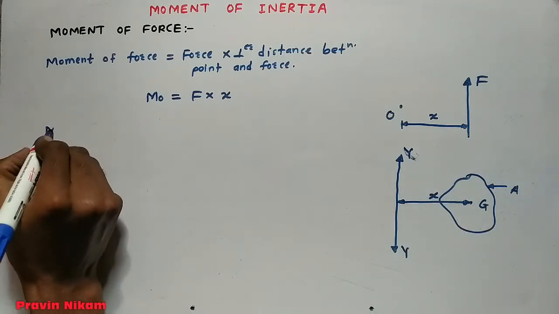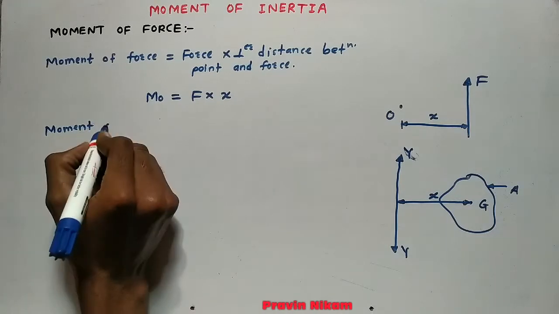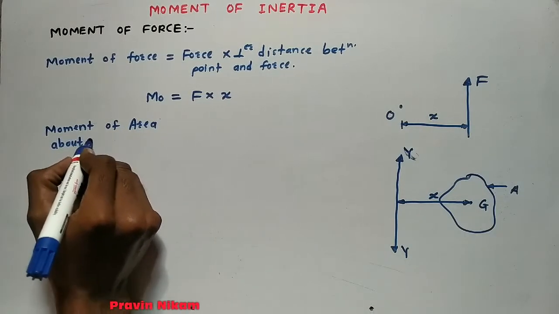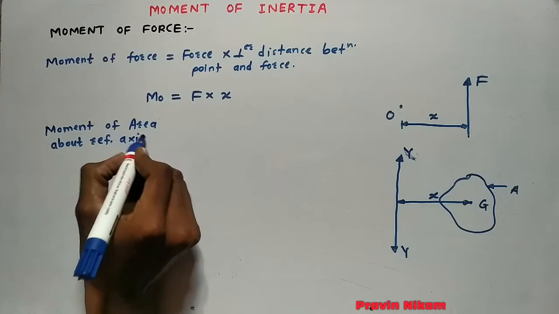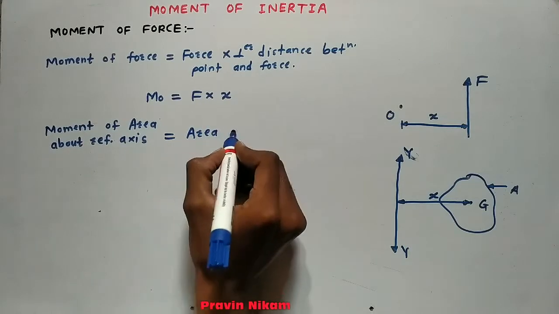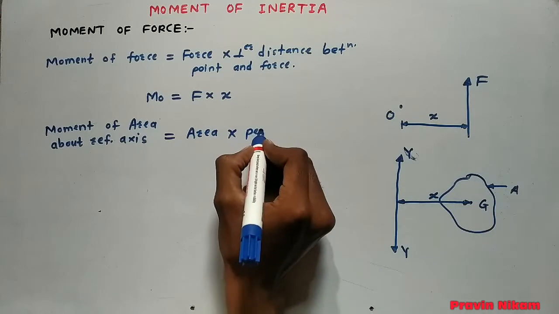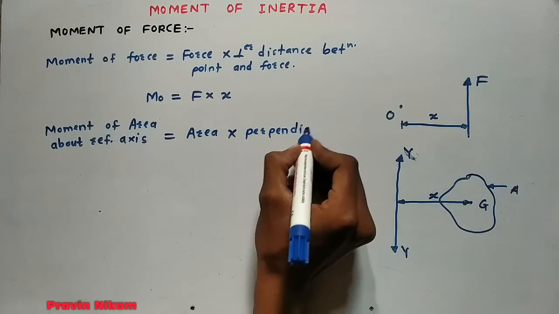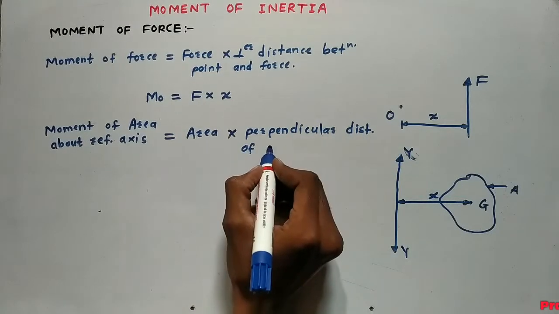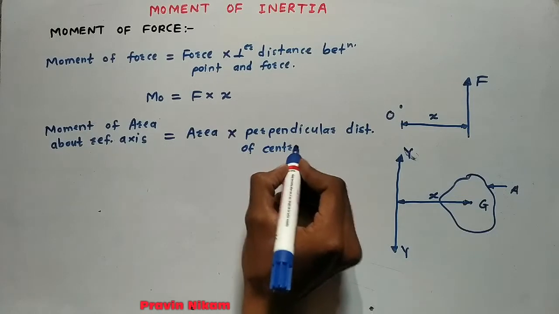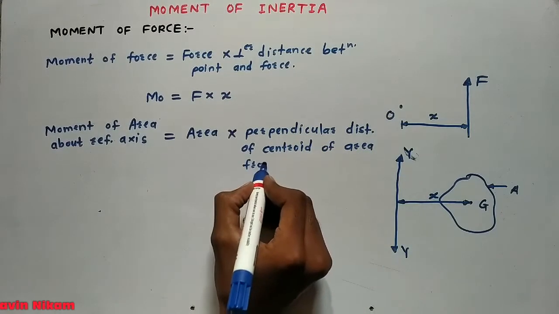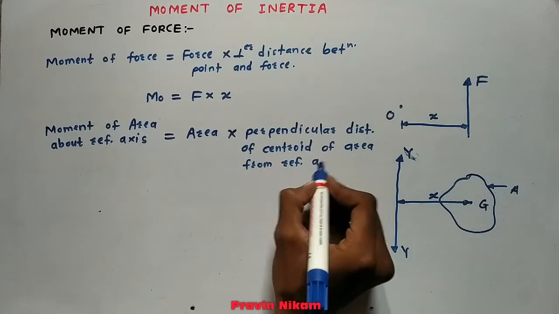So moment of area about reference axis is equal to area of the section into perpendicular distance of the centroid of area from reference axis.